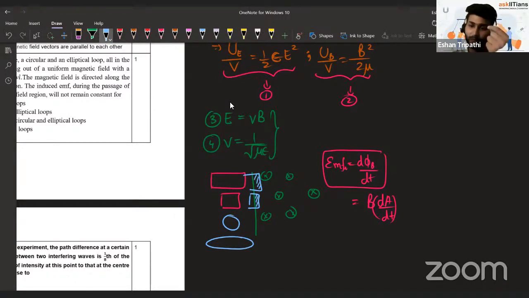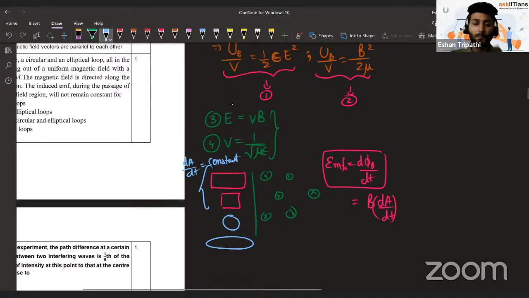If in the first 1 second, 1 meter square goes in, in the next 1 second also 1 meter square will go in. That is why the rate of change of area is same, constant, in both of them as they enter. But the problem with circular and elliptical is that it's going to vary as it enters.